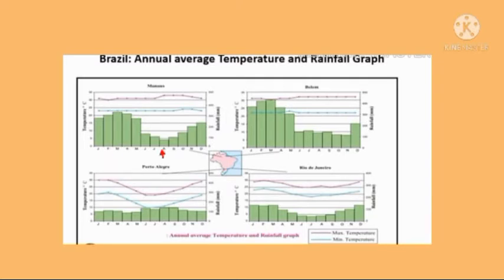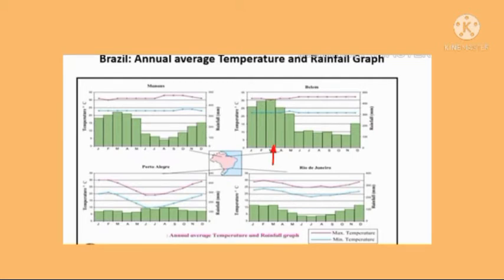If you are studying the graph of the city Belém, we can understand that it is receiving more rainfall from the months January, February, March and April. And it is receiving the highest rainfall, if you are observing, in the month of March. And this city is receiving higher temperature in the months of June, July, August, September, and from October to November the temperature is constant, and it is receiving lower temperature in the month of March.